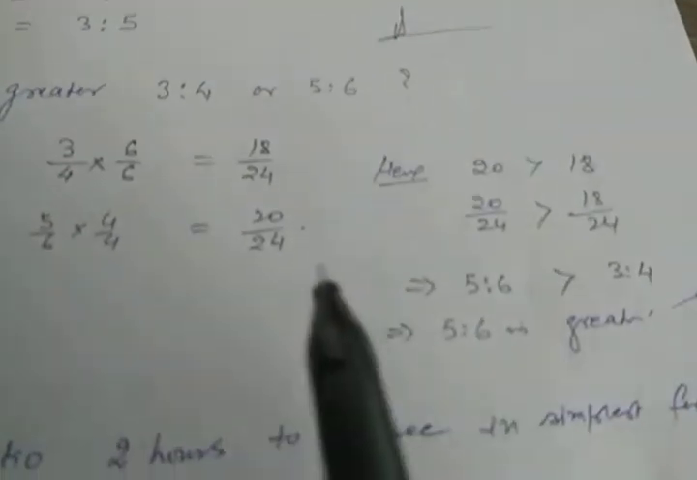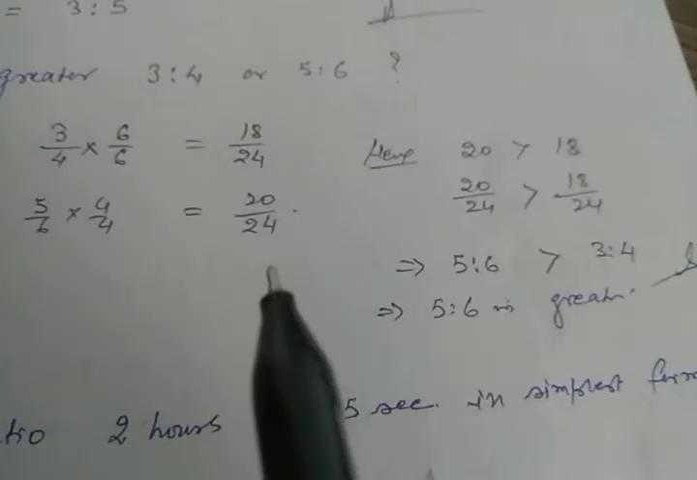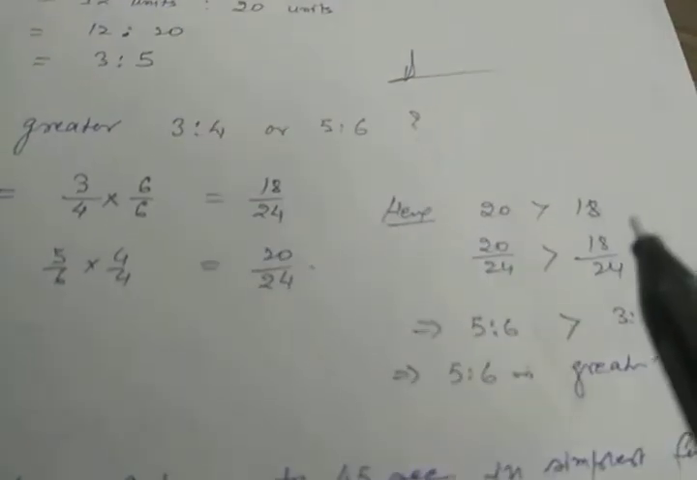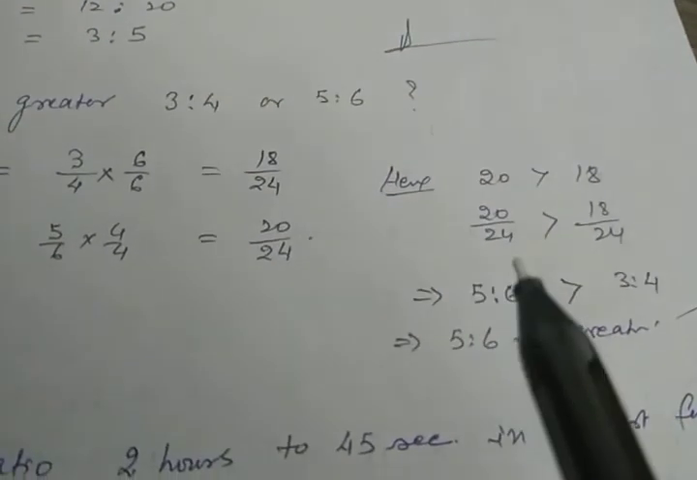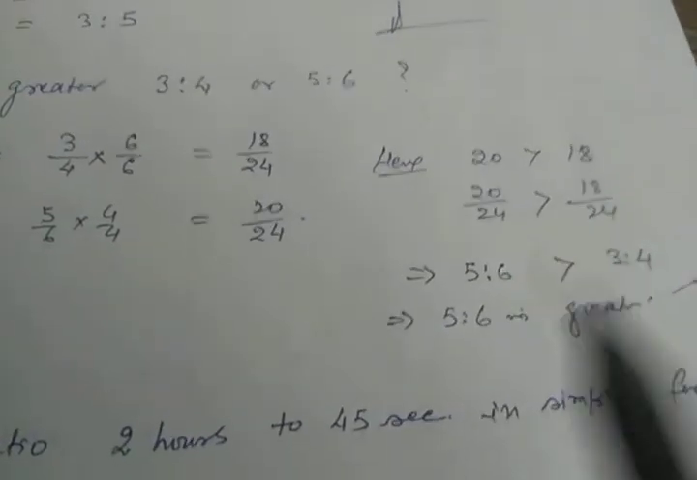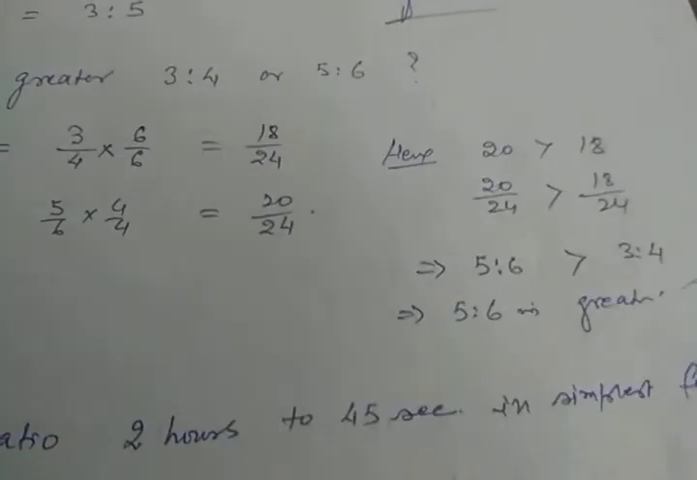Now out of these two, what do we observe? The denominator is the same, we have made it the same. Then the numerators are 18 and 20. I have to find out which one is greater. So we see 20 is greater than 18. It means 20 by 24 will be greater than 18 by 24, or 5 is to 6 is greater than 3 is to 4. It means 5:6 is greater. Clear? Take one more example.